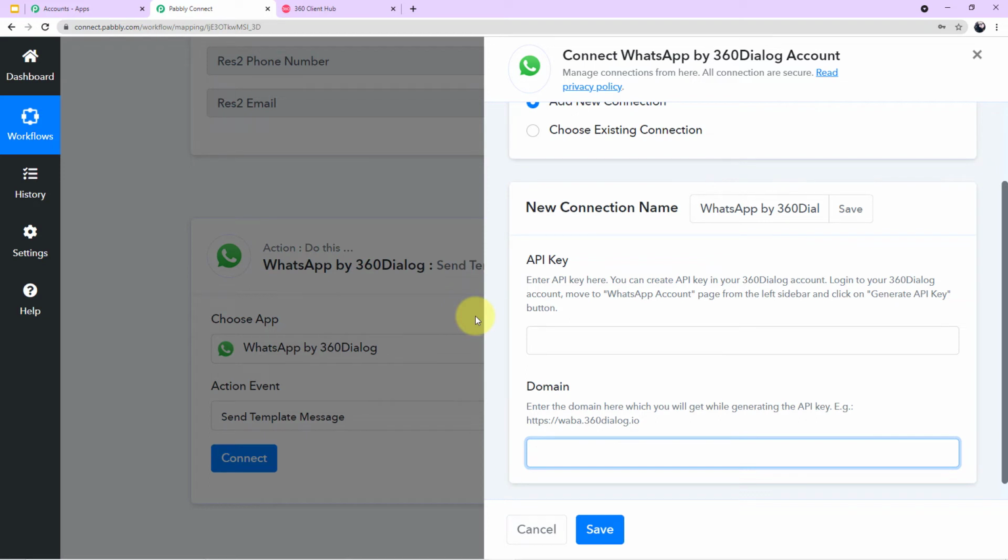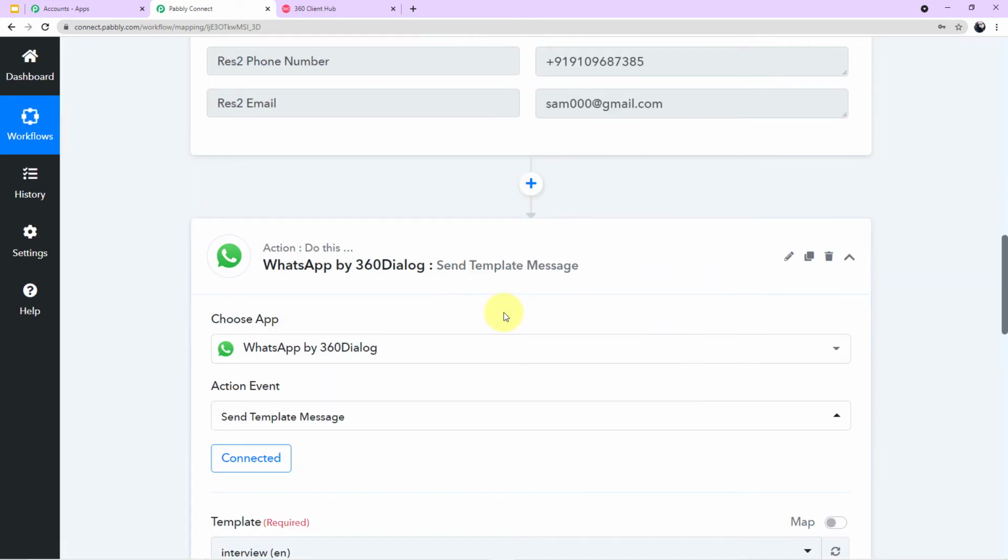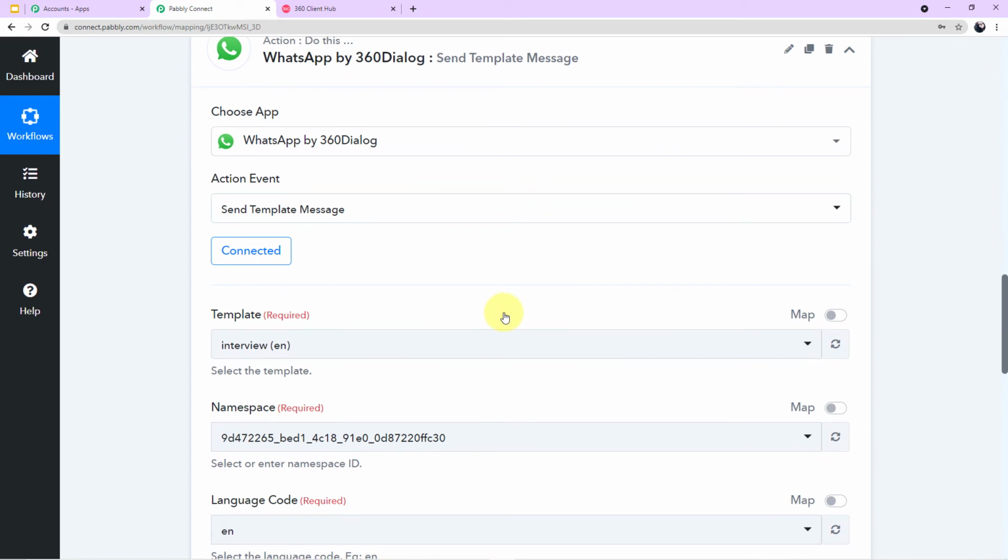Okay, so let me do this process, guys, and we will directly meet in our workflow. As you can see on my screen, guys, I have successfully been authorized back to my workflow. Now we have to fill up the required fields. The first field is asking us for the template. So let me show it to you.